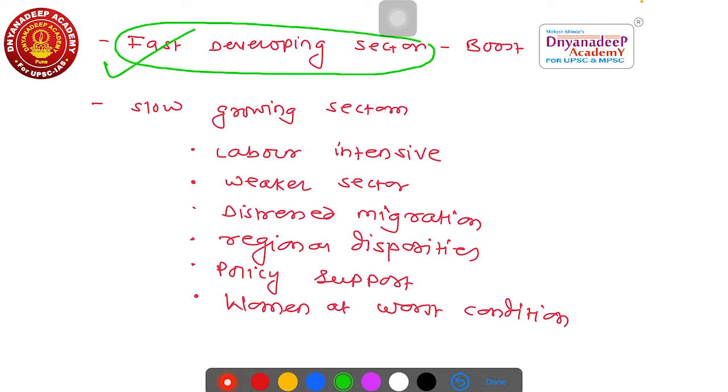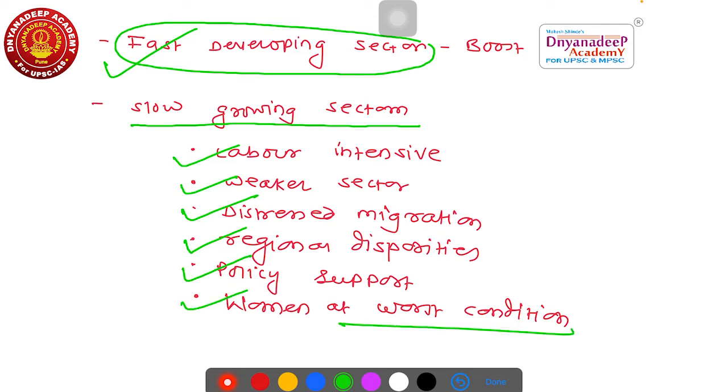Then what about the slow growing sector? In the case of India, remember the informal sector, that is all informal sector and small businesses, are growing at a very slow pace. Remember, these informal sectors are very, very important as they are labor intensive. They are related with the weaker sections. They are related with distressed migration, regional disparities, policy support, and women who are in the worst condition.